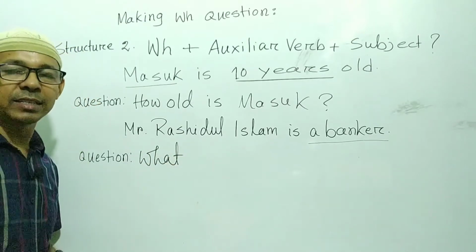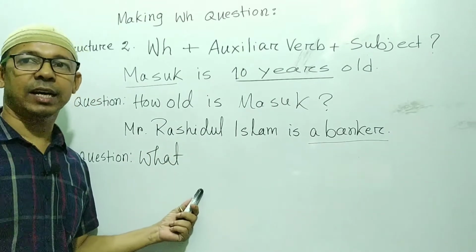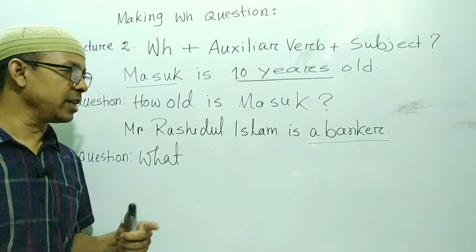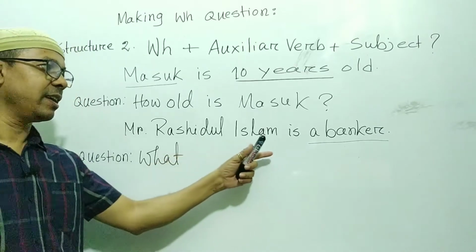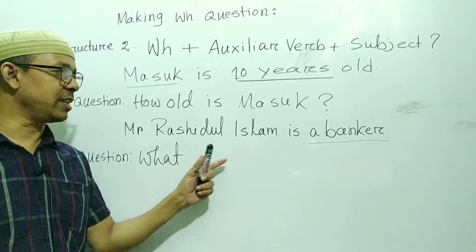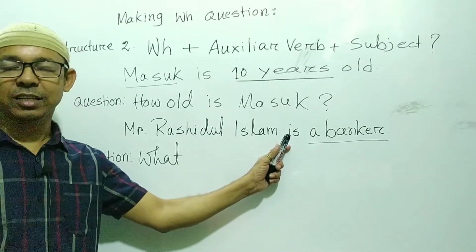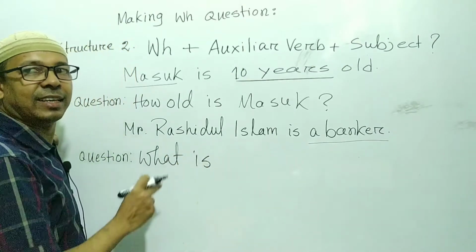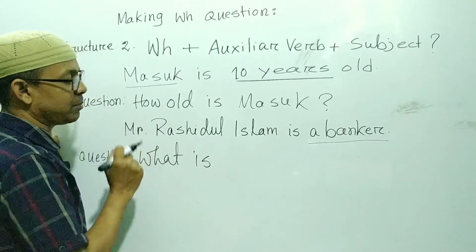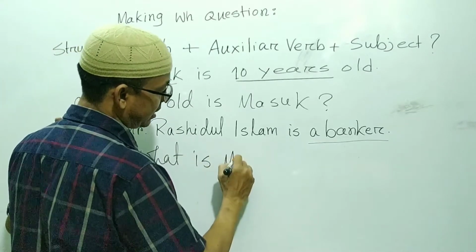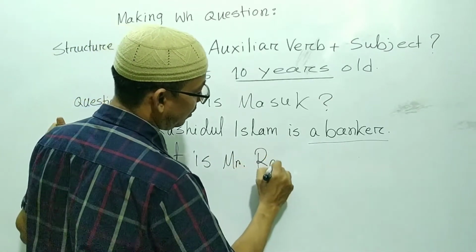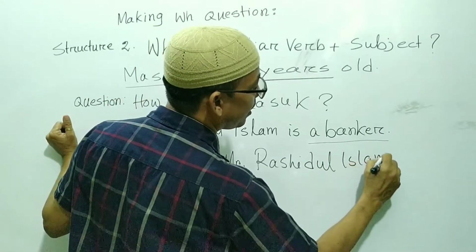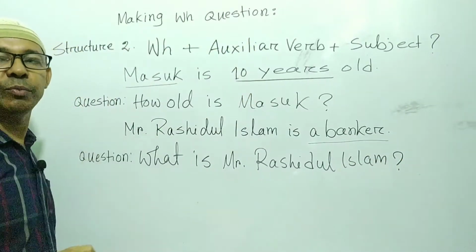So I've said that after writing the WH word, you have to see is there any auxiliary verb in the sentence or not. Here you can see. Can you see, is there any auxiliary verb in the sentence? Yes, my dear student, is here an auxiliary verb. So right here, auxiliary verb, what is? Then the subject of the sentence, that means Mr. Rashidul Islam. Then question mark should be given. Okay.